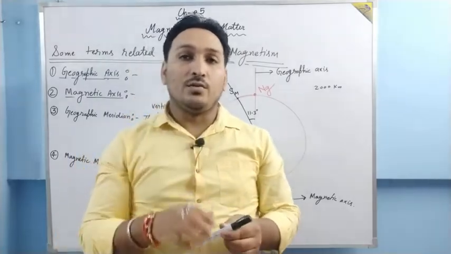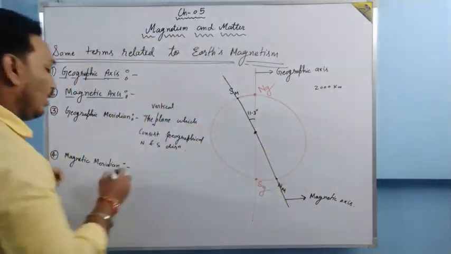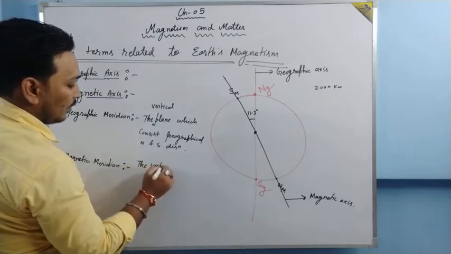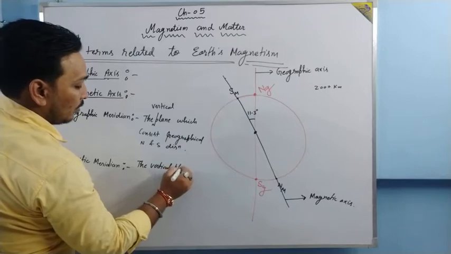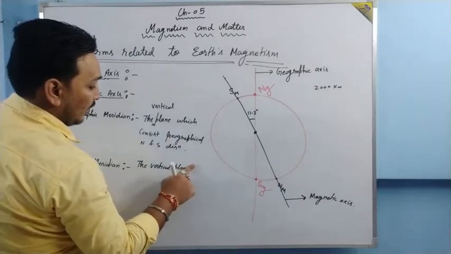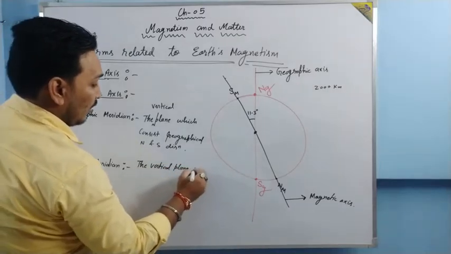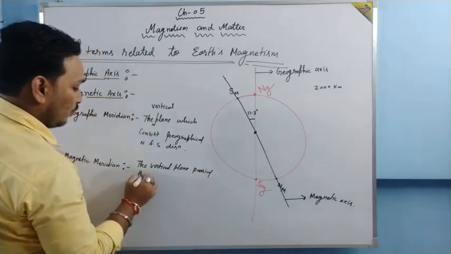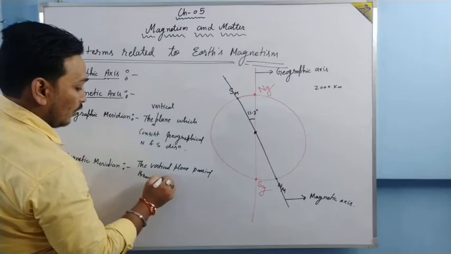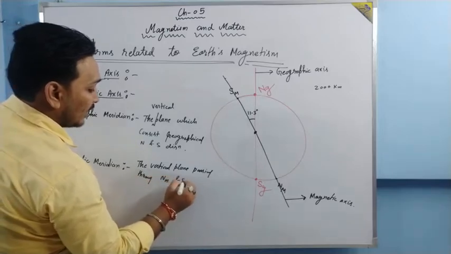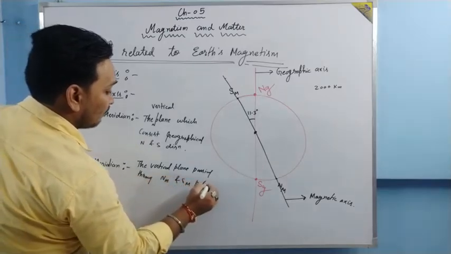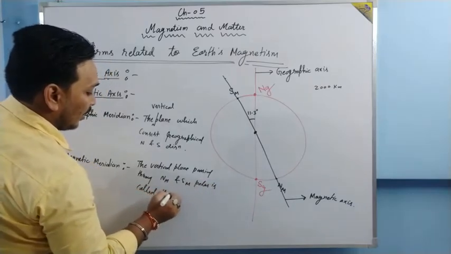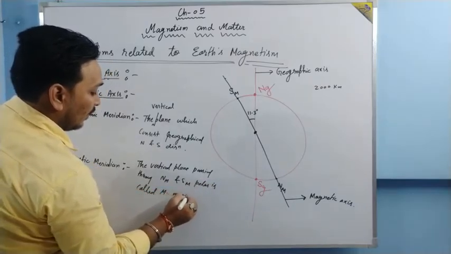In other words, you can say the vertical plane passing through the north magnetic pole and south magnetic pole is called the magnetic meridian, right?